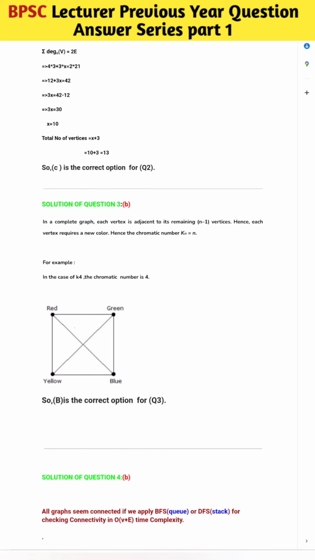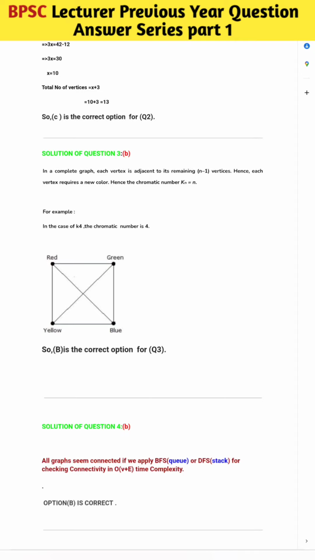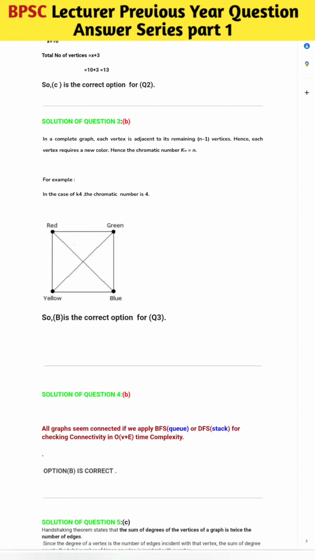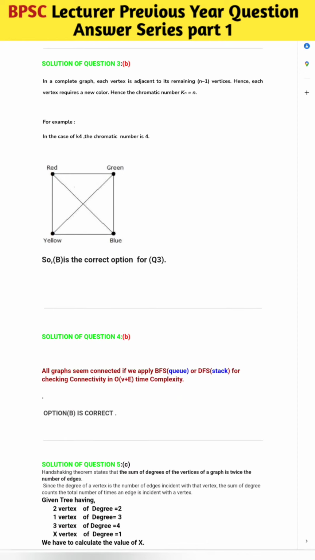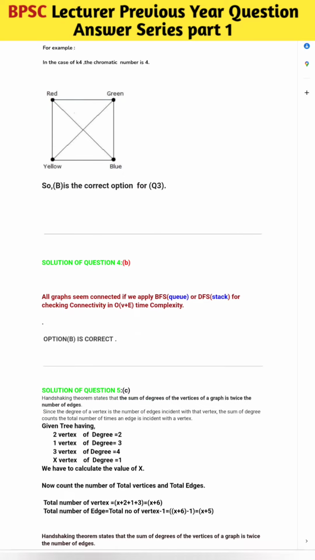Now in question 3, it is asking for the chromatic number for Kn, where Kn is an n regular graph. So in a regular graph, each vertex is adjacent to the remaining n minus 1 vertices. So if you observe n equal to 4, then we require 4 colors, that is red, green, blue, yellow. For n equal to 4, the chromatic number is 4. For n equal to 5, the chromatic number is 5. For n equal to 3, the chromatic number is 3. So for Kn, the chromatic number is n.